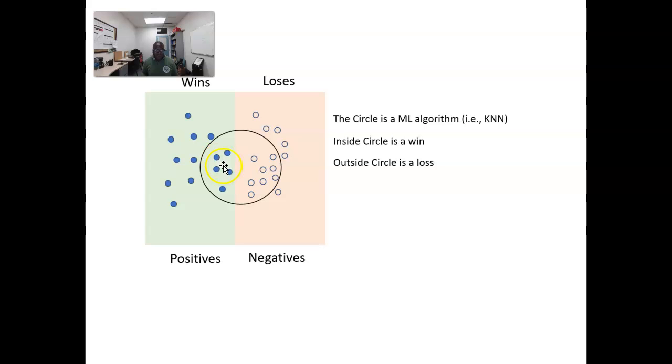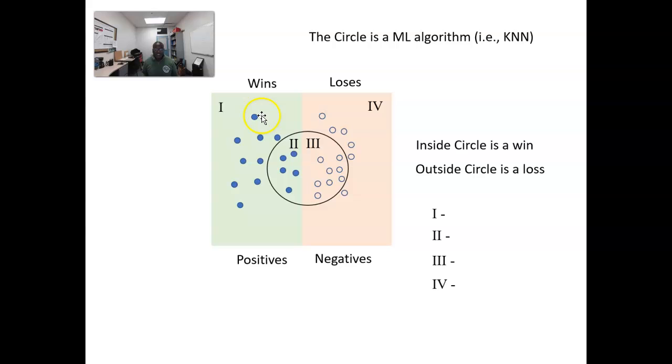So what's happening here is that this is a mistake. Okay, this is a mistake, and this is a mistake. Okay, whereas this is correct and this is correct. So let's actually denote these regions as region 1, 2, 3, and 4. Region 1 is when in reality it's a win, but outside of the circle it's a loss. So that's an issue.